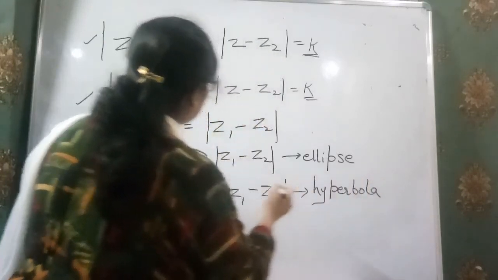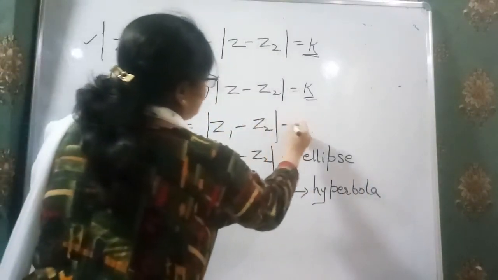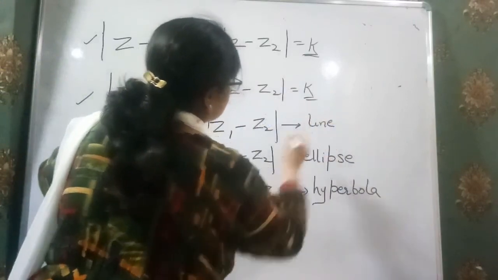And I already told you, when it is equal to that, then it represents a straight line.